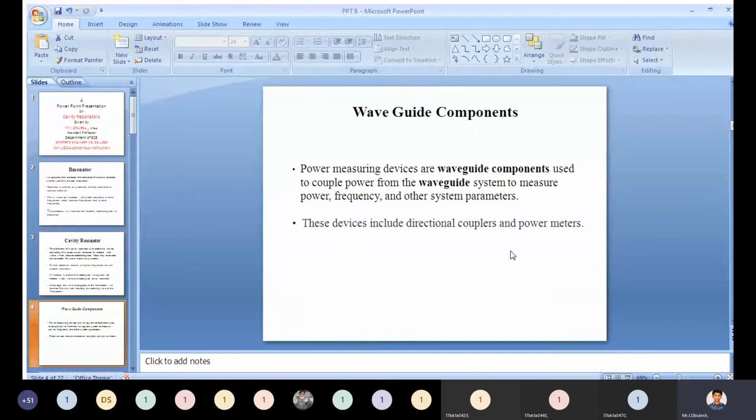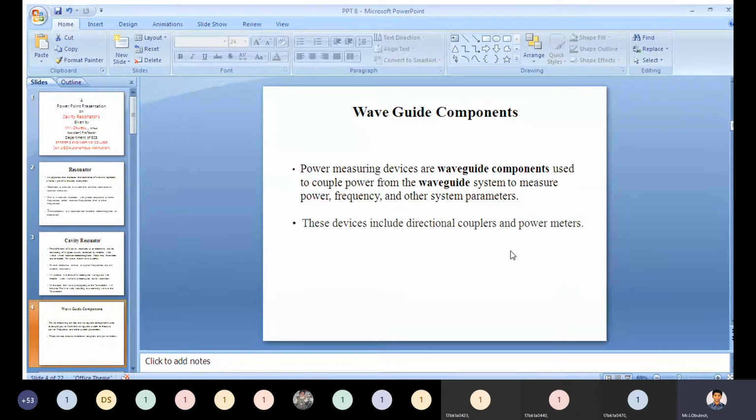Coming to waveguide components, today's topic. Up to that, we covered the basic definitions of resonator and cavity resonator. We already discussed cutoff frequency, quality factor, dominant modes and resonant frequencies. Coming to today's topic, waveguide components.